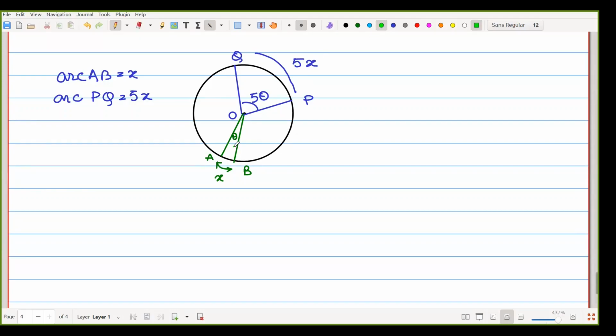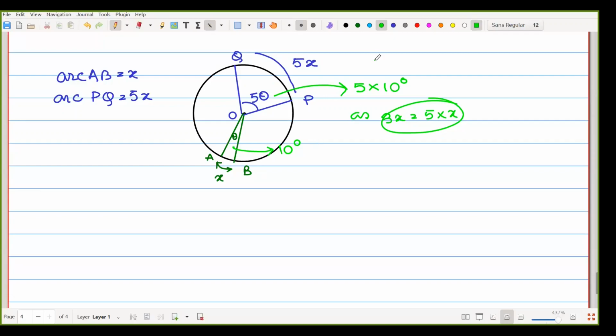That means if that angle is equal to 10 degrees, then the other angle must be 5 into 10 degrees. That is the concept of the ratio.